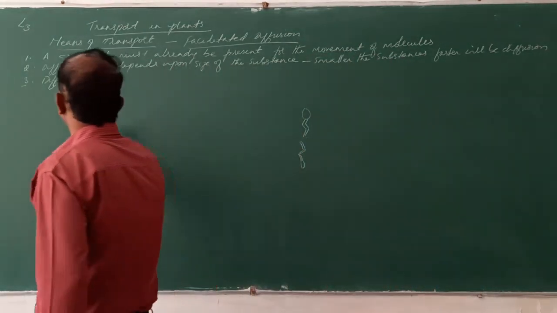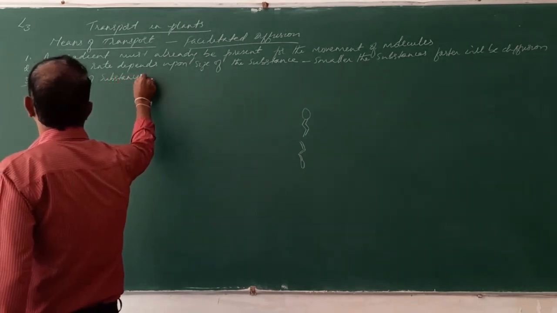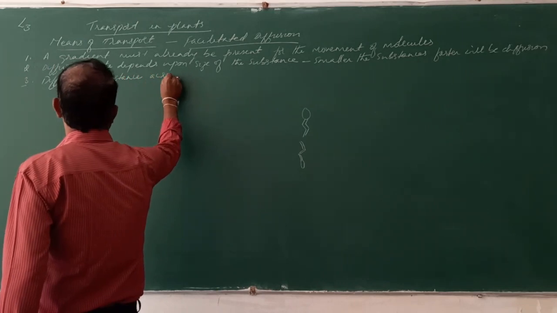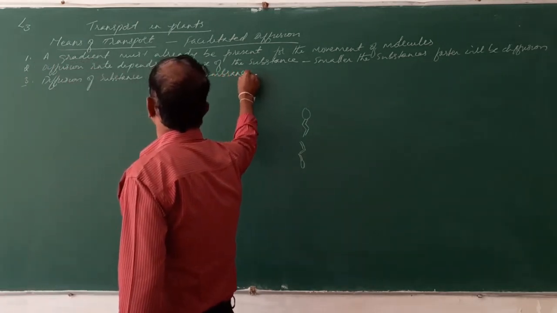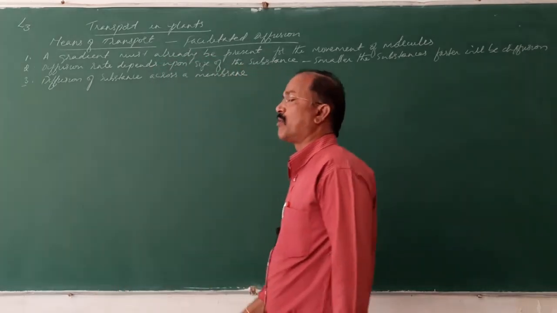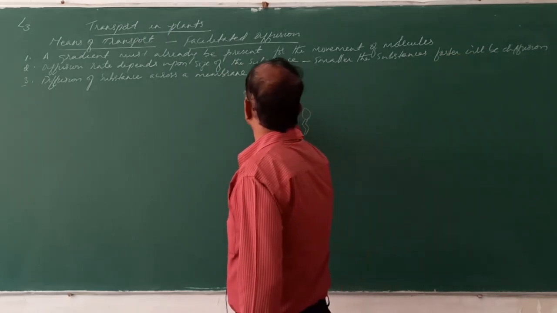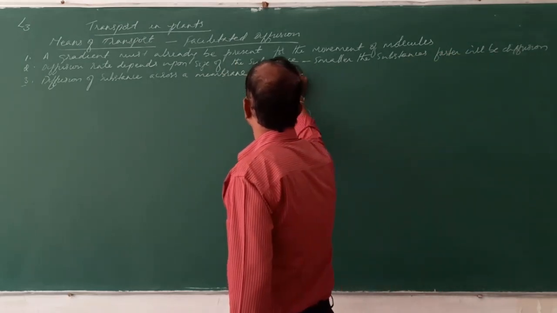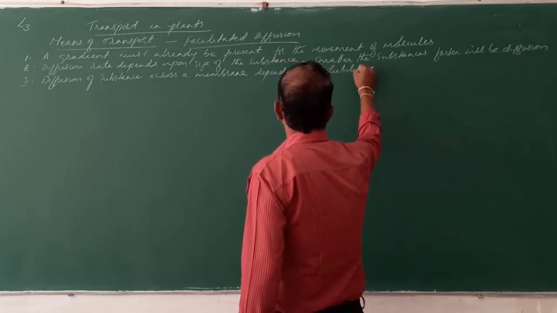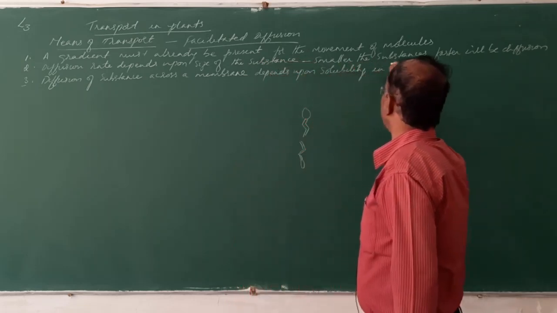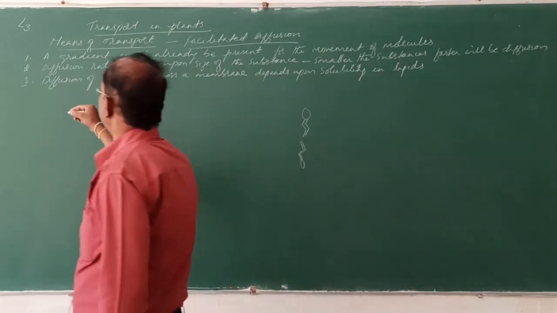So diffusion of a substance across a membrane depends upon the solubility in lipids. So what is the meaning of this?